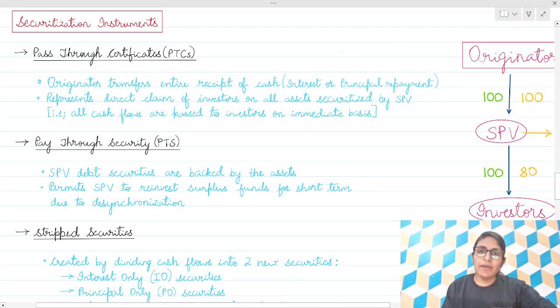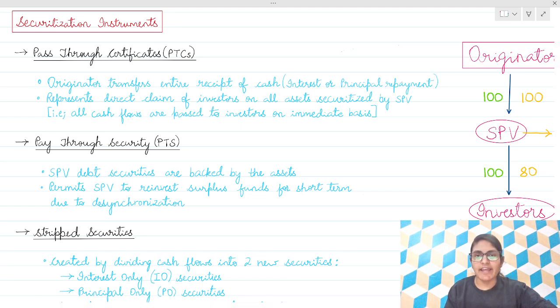Hello everyone, welcome back. In the previous session, we started with the chapter of securitization and we covered meaning, features, participants, benefits, steps, risks, and problems. Now let's continue with securitization instruments.